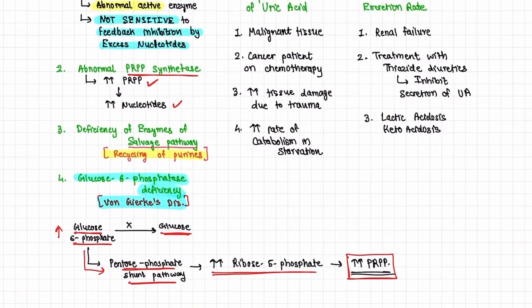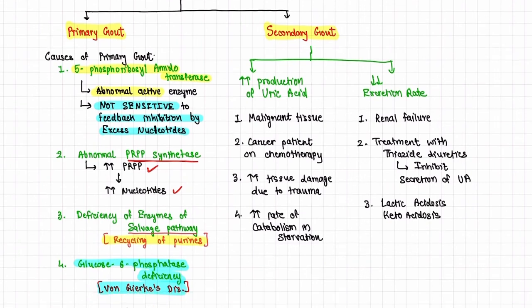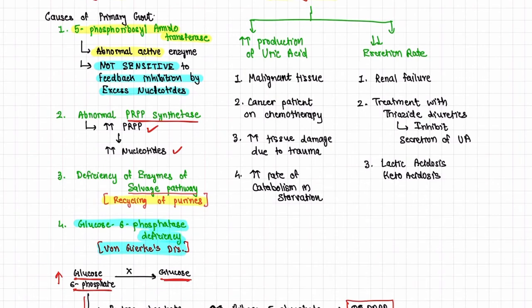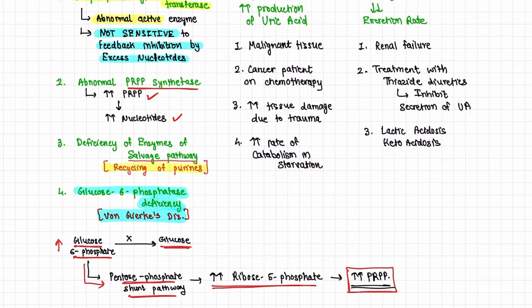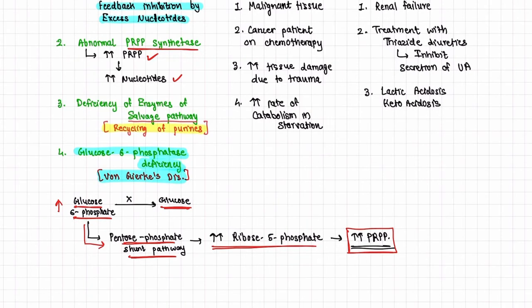So this was primary gout. Causes of primary gout: four enzyme abnormalities. First, 5-phosphoribosyl amidotransferase, which will not be sensitive to feedback inhibition. Second, abnormal PRPP synthetase, which will lead to increased nucleotides. Third, deficiency of enzymes of the salvage pathway, so there will be more purines. Fourth, glucose 6-phosphatase deficiency, again more PRPP.